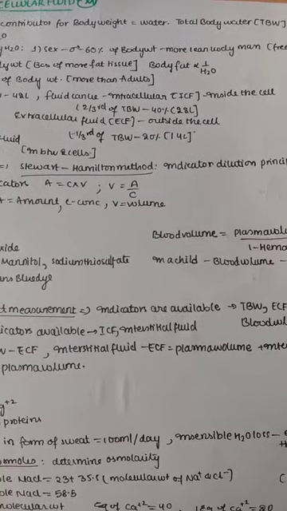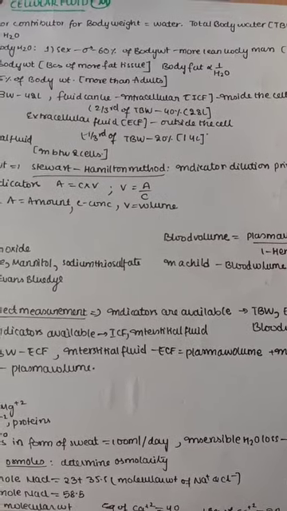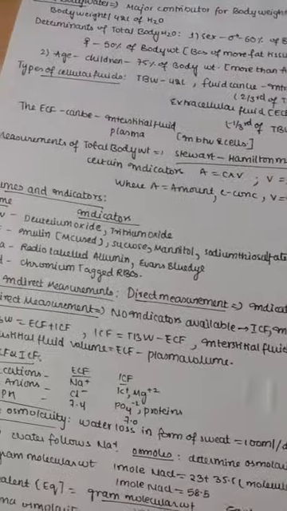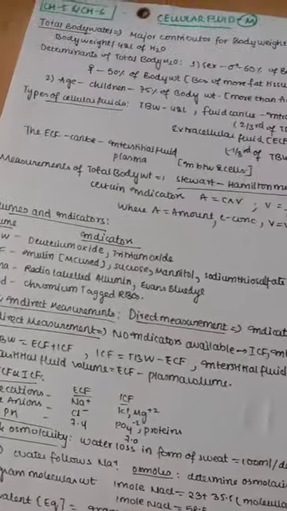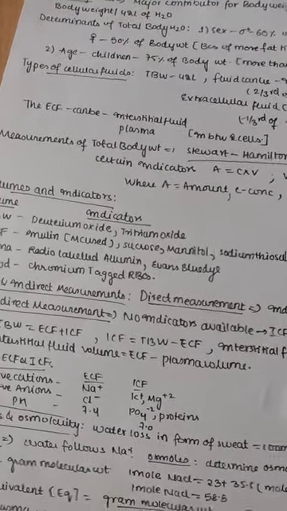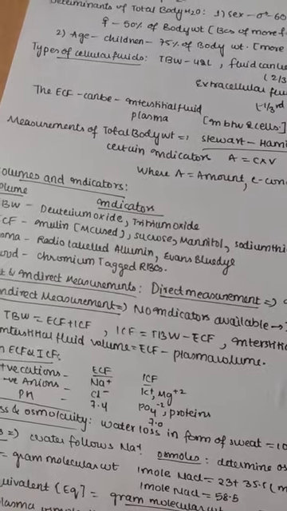So you need to remember that intracellular water is about 40%, that is about 28 liters, and extracellular is 14 liters, that is 20%. So intracellular fluid is more. The extracellular fluid can be interstitial fluid and plasma together, we know. And interstitial fluid is nothing but the fluid in between the cells.